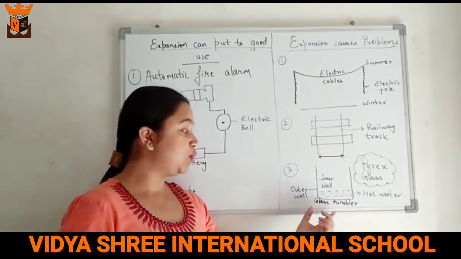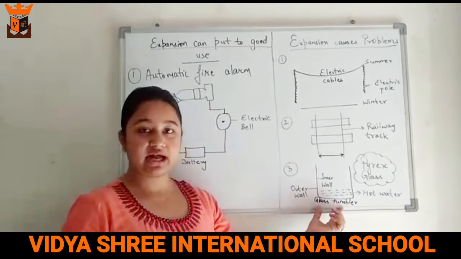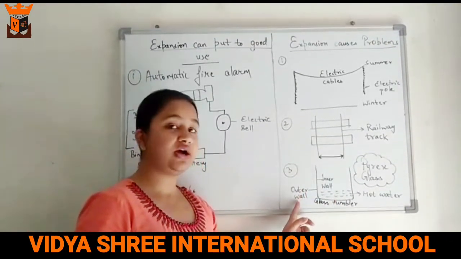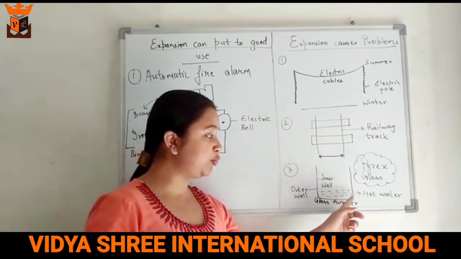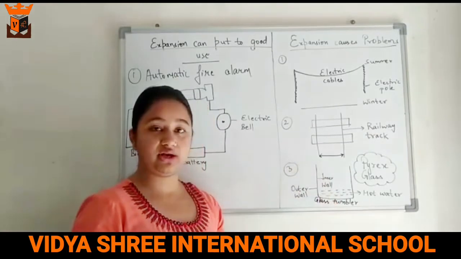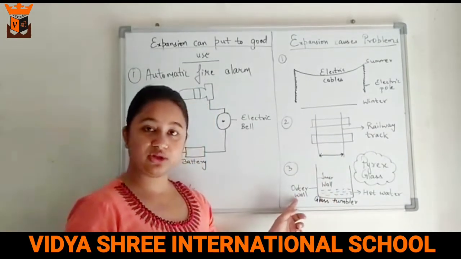The third one is with the glass tumbler. Generally, a glass tumbler has two walls. One you can see is the inner wall and another is the outer wall. So whenever we pour hot water in the glass tumbler, the hot water comes in contact with the inner wall and doesn't come in contact with the outer wall.